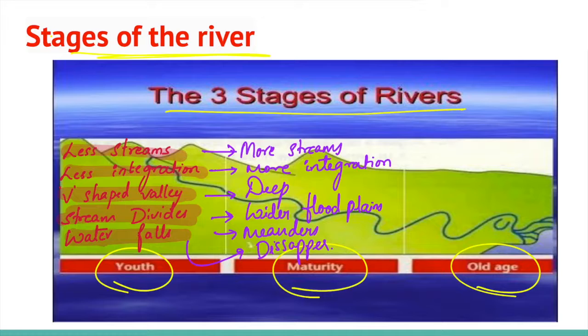During the mature stage, there are more streams and more integration, deep V-shaped valleys, wider floodplains, and meanders are present, and rapids and waterfalls disappear at this stage. The rivers have smaller tributaries at the old age and with gentle gradients. Streams meander, they flow freely over vast floodplains, and they show natural levees, oxbow lakes, etc. Divides are broad and flat with lakes, swamps and marshes. Most of the landscape is at or slightly above sea level.